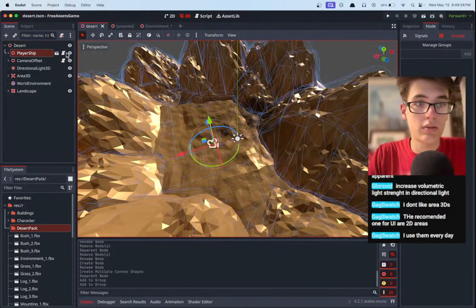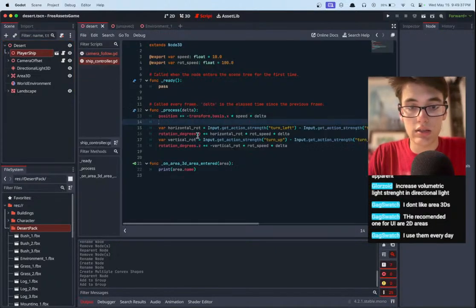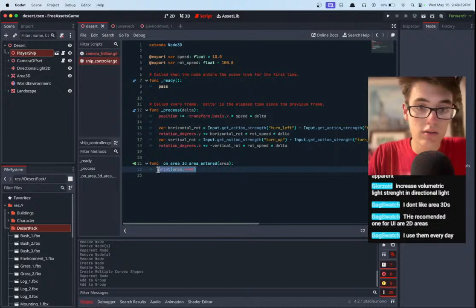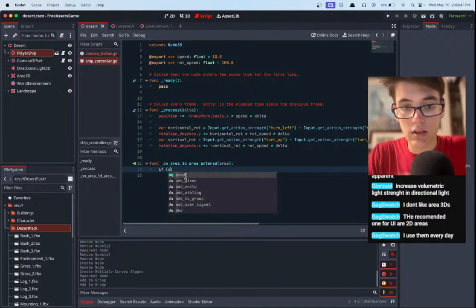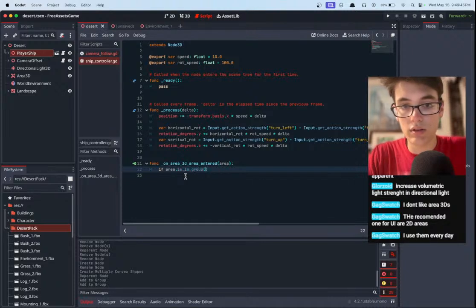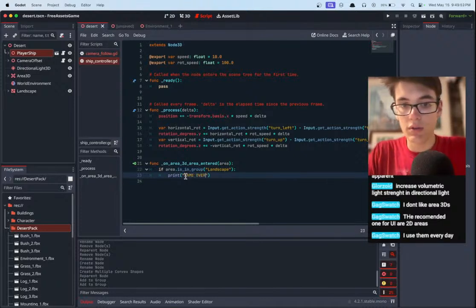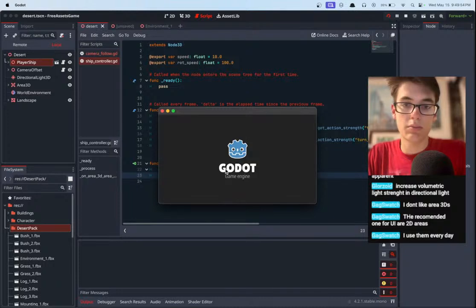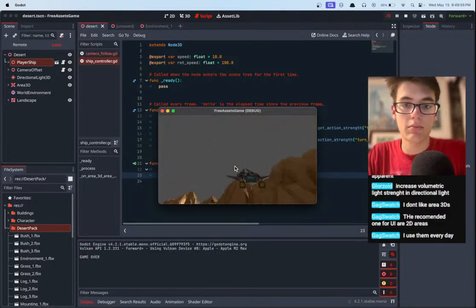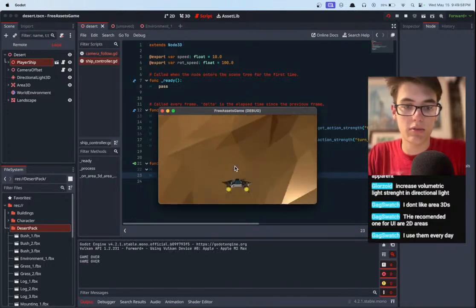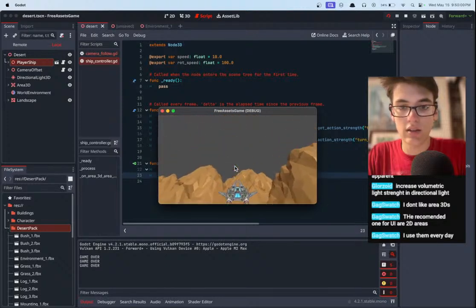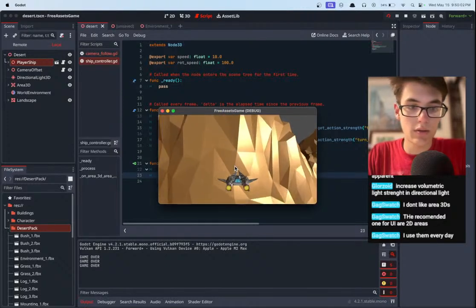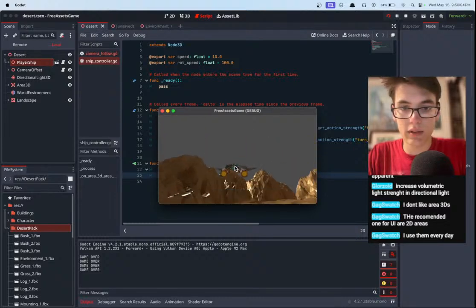Player ship, go into the script, and on area 3D entered, if area is in group landscape, then print game over. And obviously we would actually play some kind of explosion effect. Yep, okay, game over. We started a little bit too low. There, game over again. See if we can hit this mountain. Game over. Yeah, so there we go.